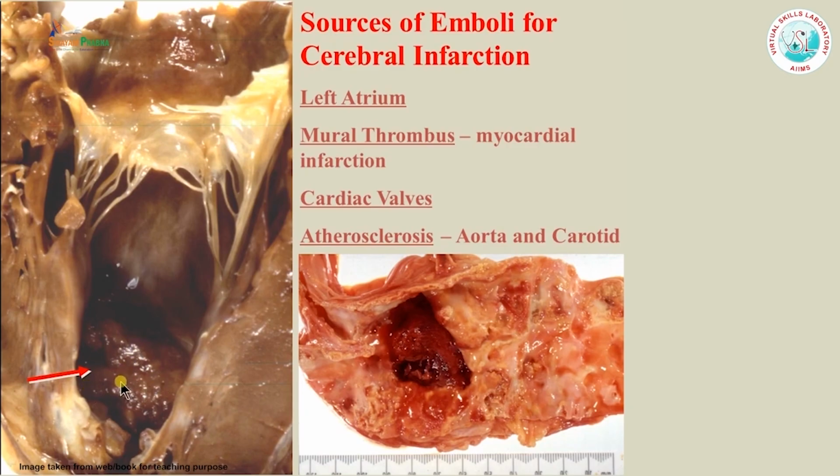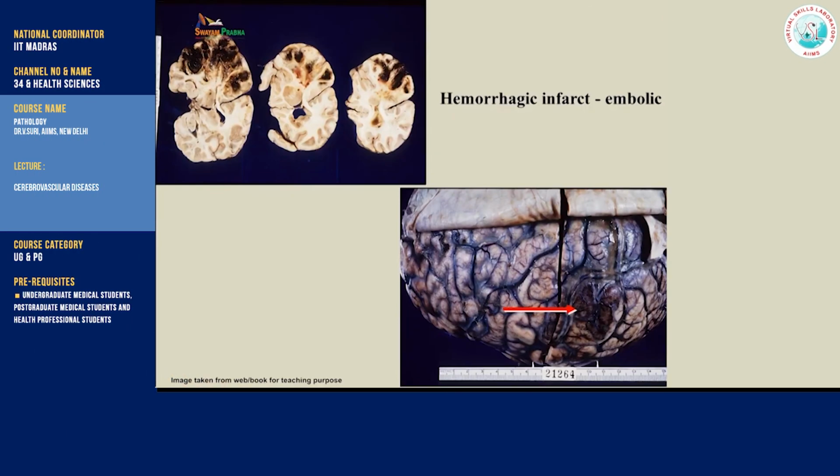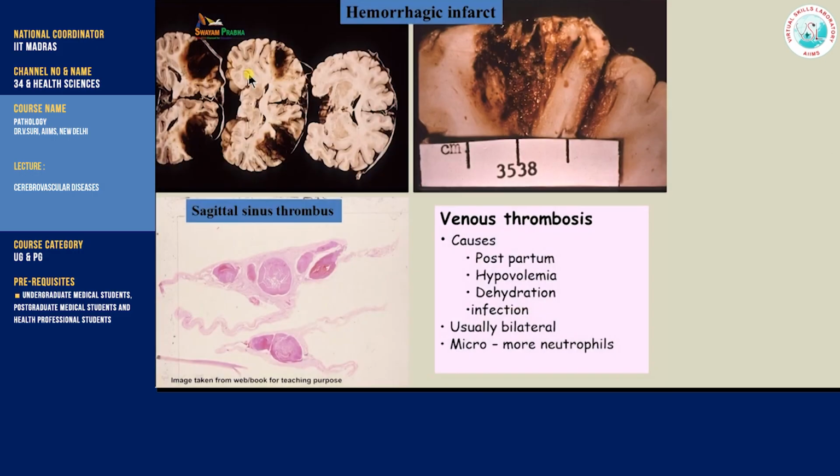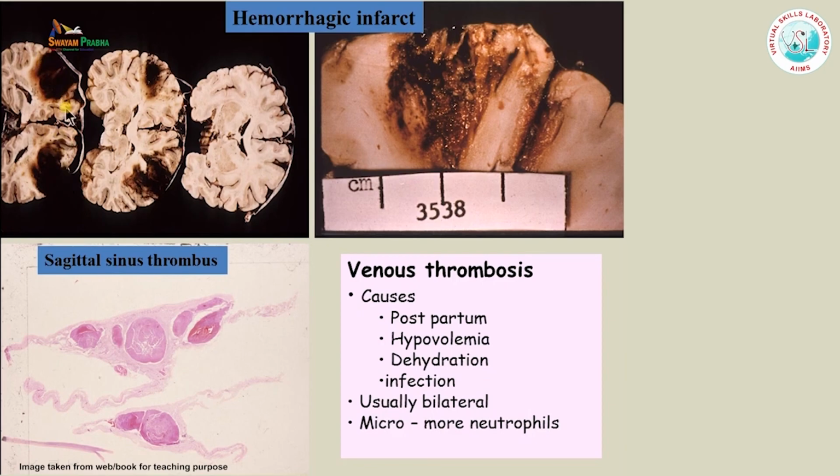So this is a picture showing you a mural thrombus, which will actually lead to embolism in the brain and further lead to red infarct. This is how a hemorrhagic infarct looks, and it involves much more area of the brain as compared to a pale infarct. This is showing you hemorrhagic infarct in a patient with venous thrombosis, and typically the hemorrhagic infarcts in patients with venous thrombosis are bilateral. If you can see in this picture, the hemorrhage is in both the right and the left parts of the brain, and the most common cause of the venous thrombosis is postpartum.